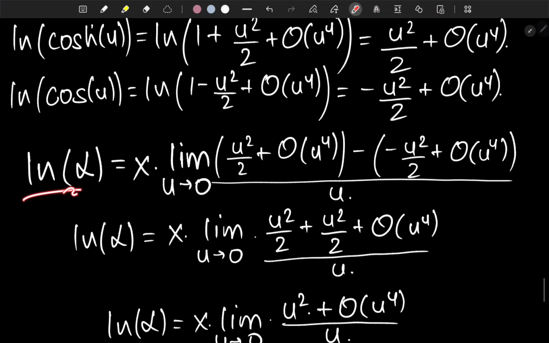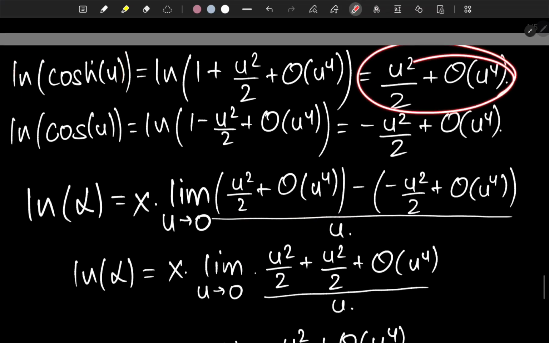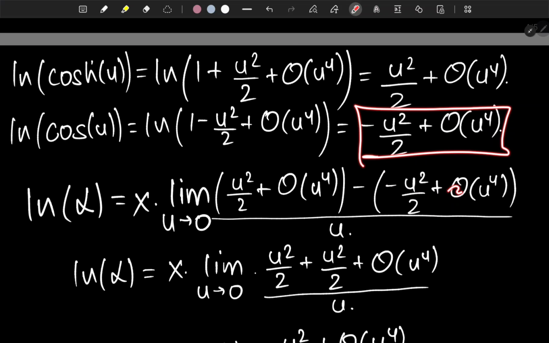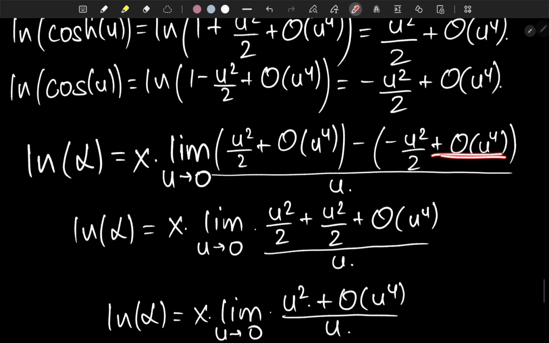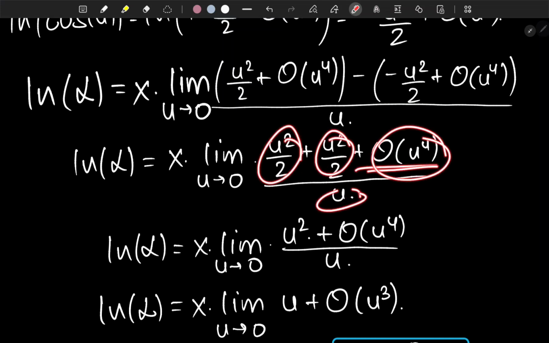And now let's get back to natural logarithm of L. It was x times limit u tends to 0 of, so basically natural logarithm of hyperbolic cosine of u can be written as u squared over 2 plus the higher order things, and minus natural logarithm of cosine of u can also be written as minus u squared over 2 plus higher order stuff. So basically that's going to give us u squared over 2 plus u squared over 2 and plus higher order stuff, over u.